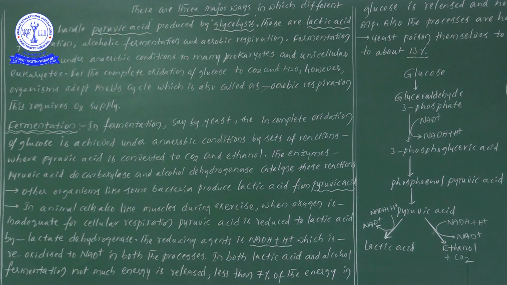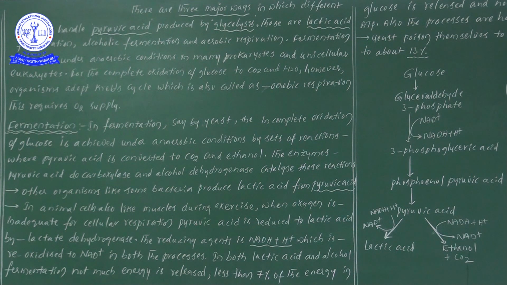So what are the three major processes? The first one is lactic acid fermentation, the second one is alcohol fermentation, and the third is aerobic respiration. Once pyruvic acid is produced by glycolysis, in different types of organisms it undergoes these three major ways.